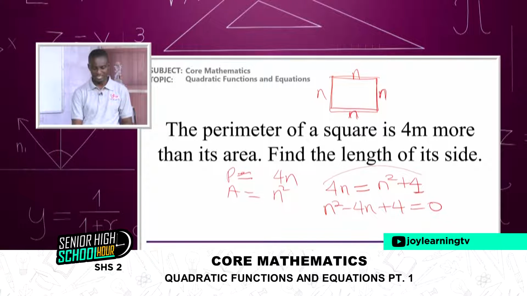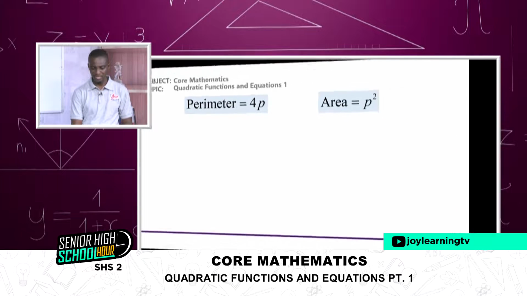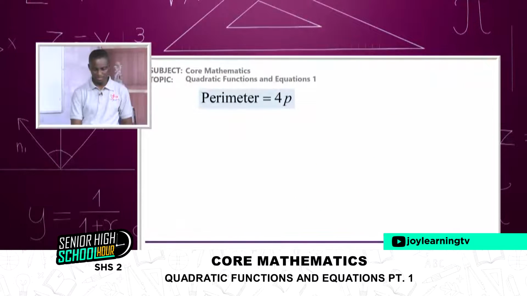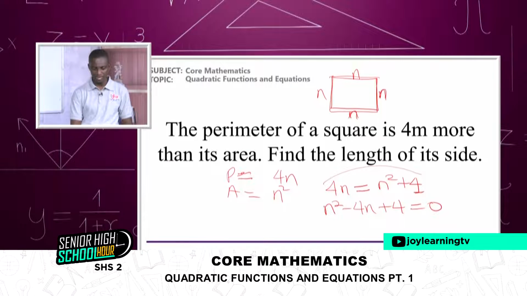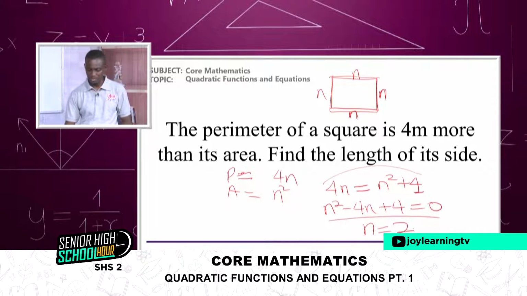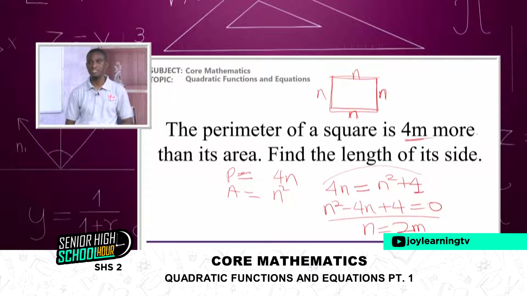When we do that, I think you get an answer to be 2. I didn't write the answers, but when you solve this quadratically, you get n is equal to 2 centimeters or meters. The question gave you 4 meters long, so it will be meters. Beautiful.